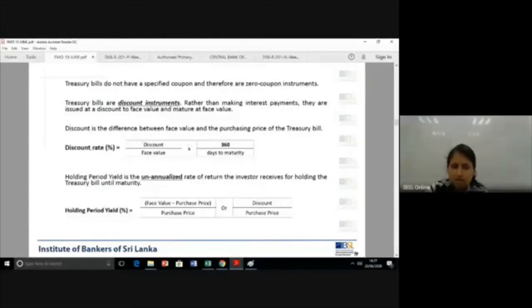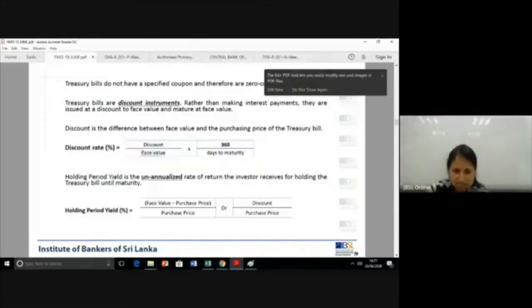You will have the discount as an amount, divide that by the face value. Please highlight this if you can. Here the denominator is face value, and then you multiply it by 360. I want you to highlight 360 and divide that by days to maturity.